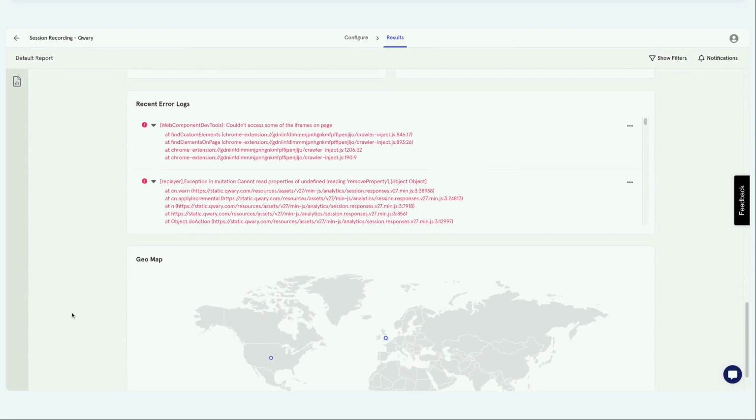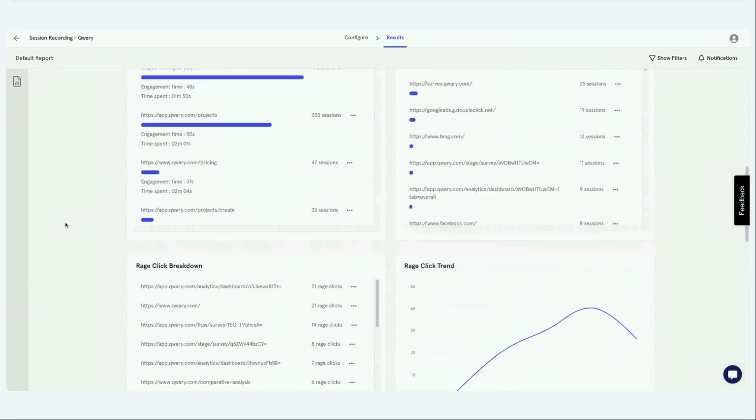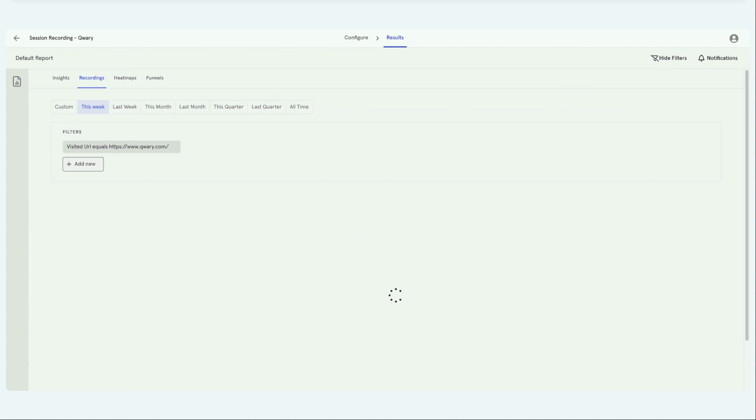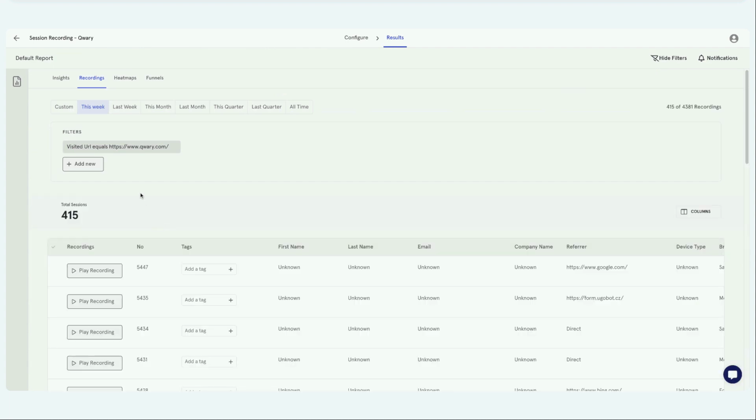Now, on all these widgets that I talked about, one good thing about Qwary is that because we are also collecting and creating a heat map behind the scenes, you can also view recordings. If you want to see the recordings that visited these top pages, you click on this, and that will give you only the session recordings that visited the homepage of my website.